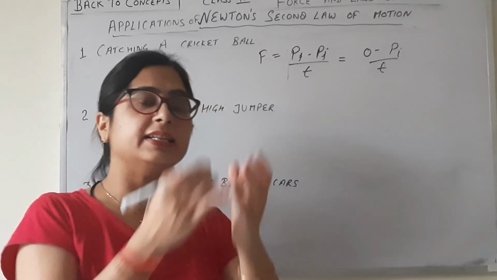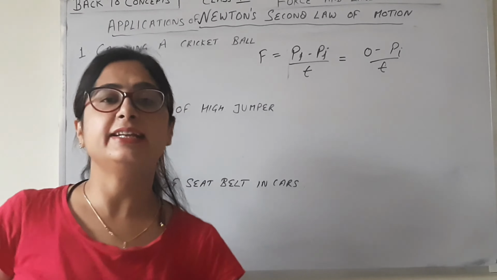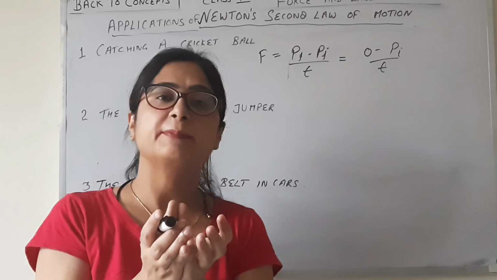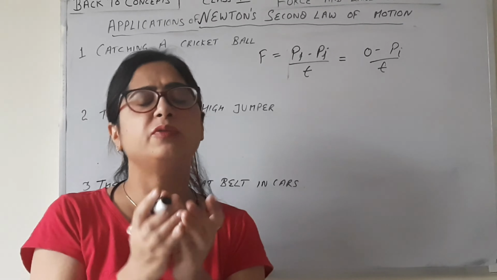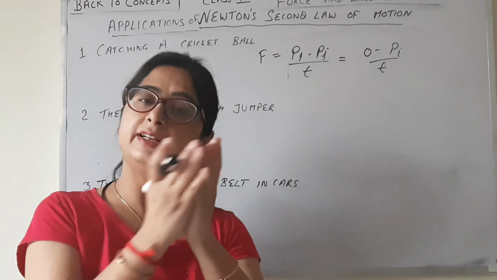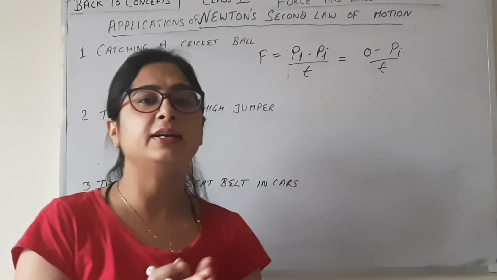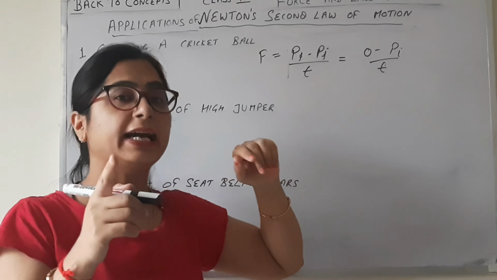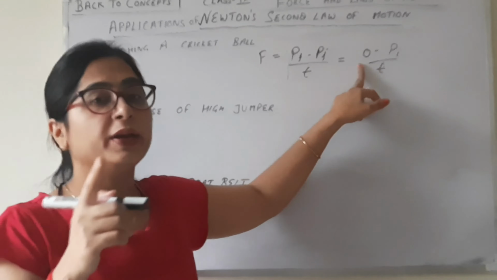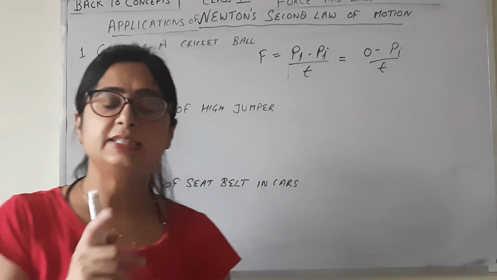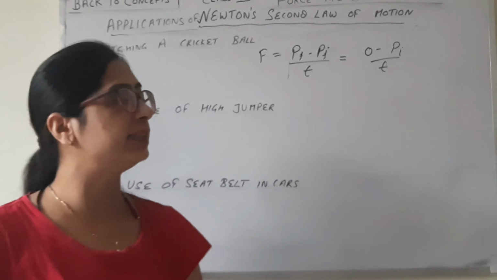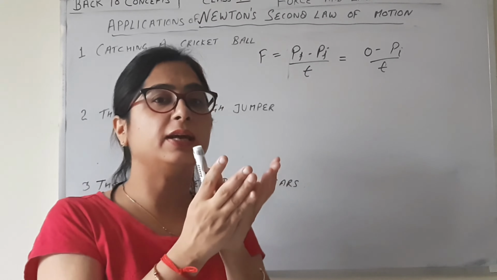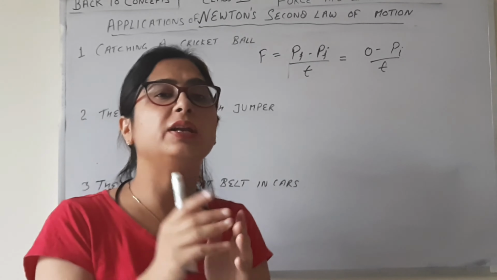So in this case, the fielder tries to increase the time. If the time is increased, the force he feels after catching the ball will be very less. And if he does not move his hand backward, the force exerted will be greater, because the time taken for the momentum of the ball to become 0 is very less. So that's why the fielder moves his hand in the backward direction. At that time, it increases the time so that the force applied on the hand from the ball is less.